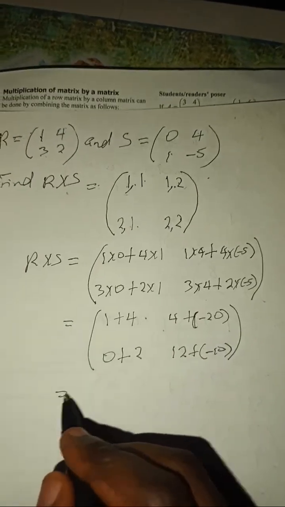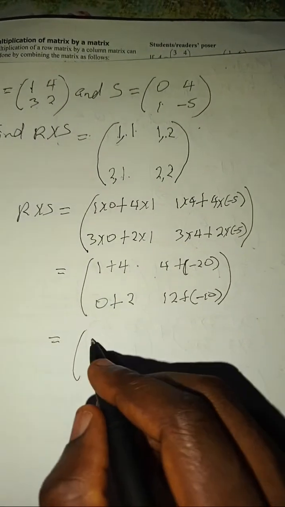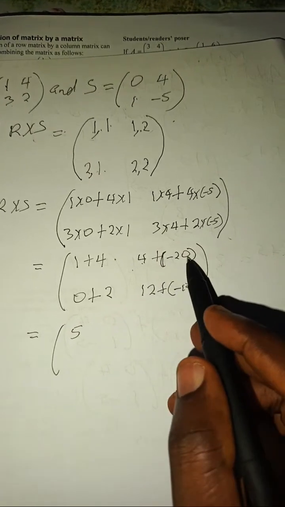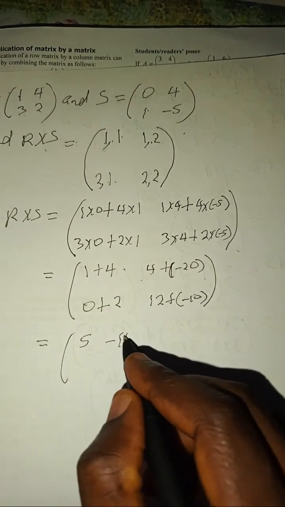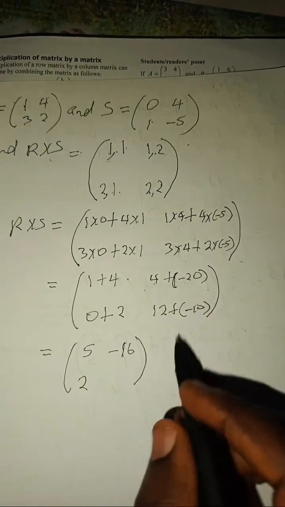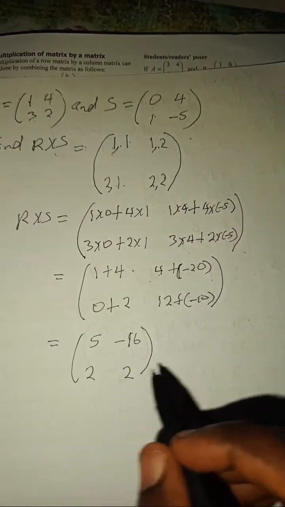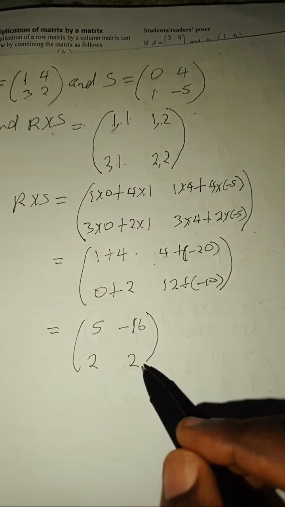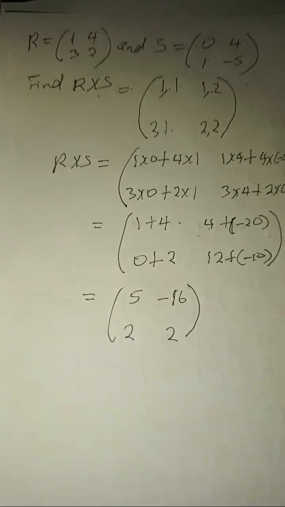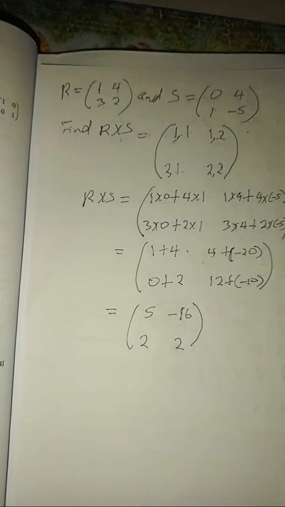So let's finish it up now. 1 plus 4, that should be 5. 4 minus 20, that should be minus 16. 0 plus 2, that should be 2. 12 minus 10, that should be 2. So this is our answer. This is the correct answer in this aspect now. So this is when you want to multiply a matrix with another matrix.